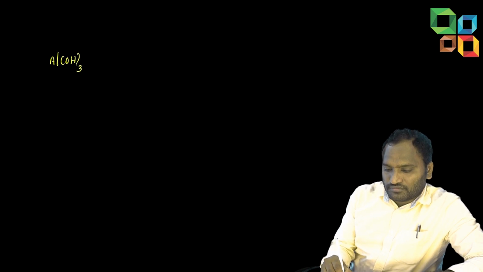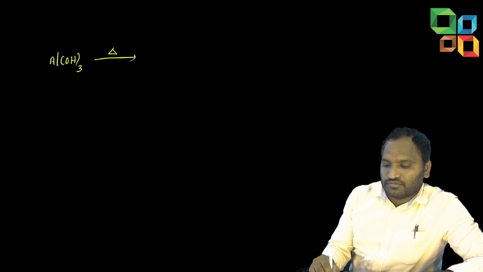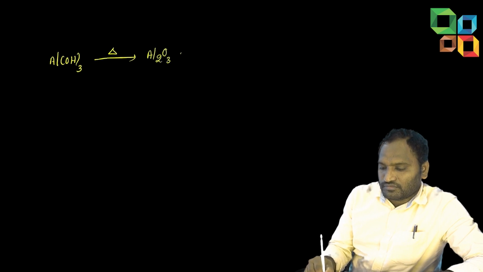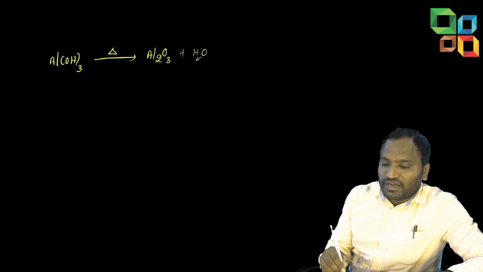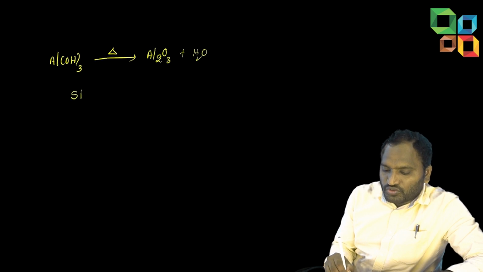Okay, once you get aluminium hydroxide, the process is the same. Heat above 1200 degrees, you will get Al2O3 and H2O. And here, how is silica removed?